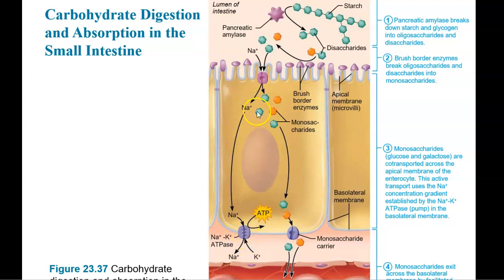If there's less sodium inside of the cell and more sodium out here, then the sodium in the lumen of the intestine is going to move into the cell, so down the concentration gradient. When it does that, it brings in the monosaccharides. Then the monosaccharides will exit the cell via facilitated diffusion, and then they're going to enter the capillaries.